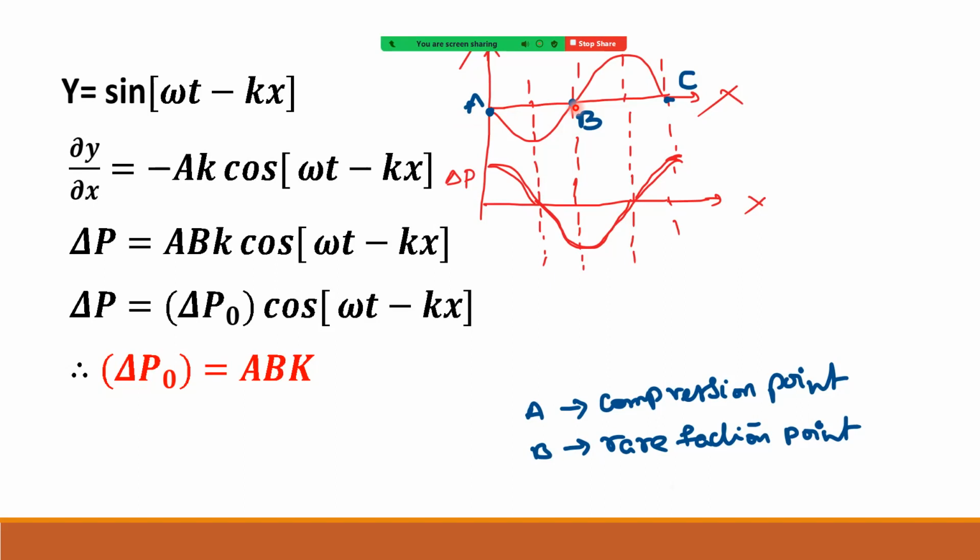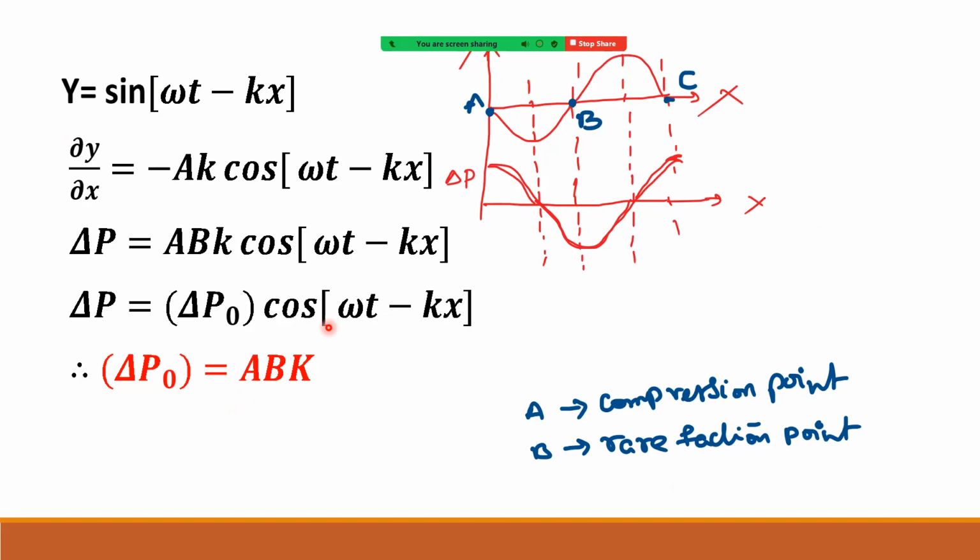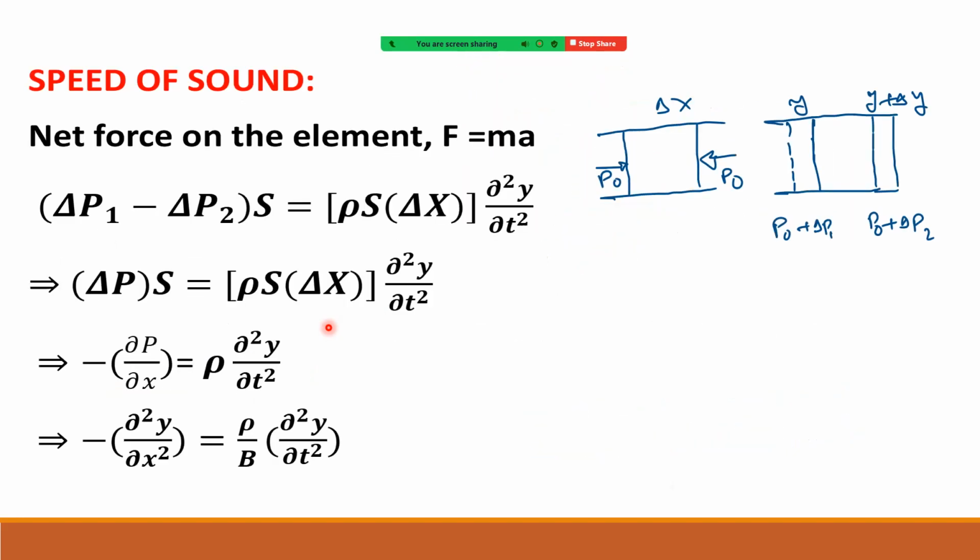B corresponds to the rarefaction point, minimum pressure. Like this, we can expect questions based on the result minus B into slope.